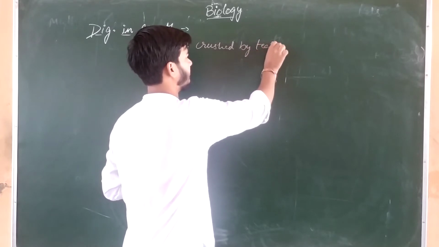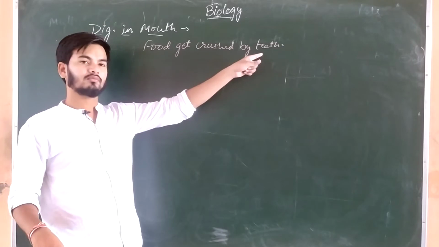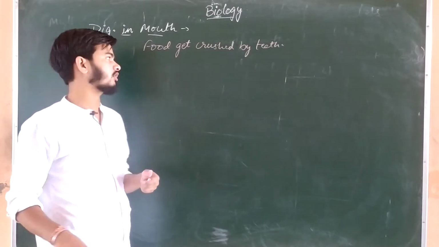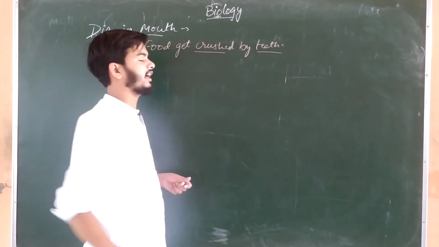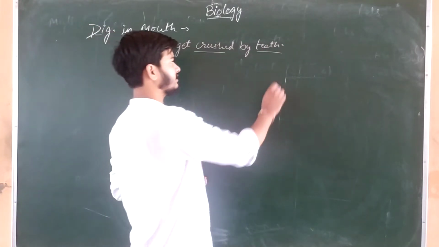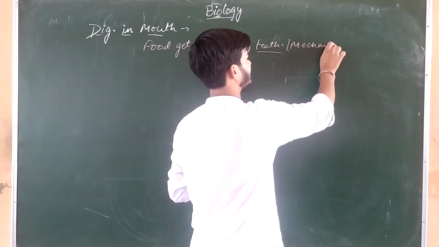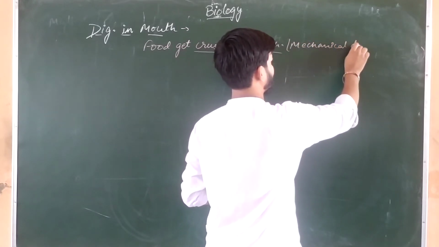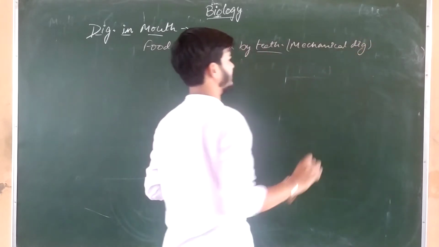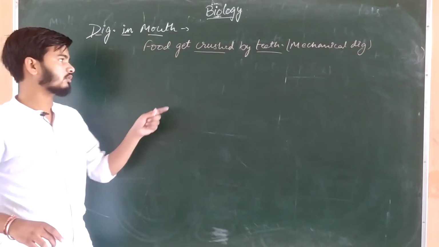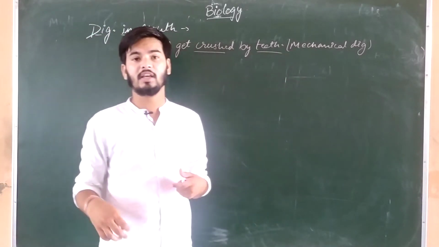The food that we are eating first of all gets broken down into smaller particles, crushed into smaller particles with the help of teeth. This is mechanical digestion of food.